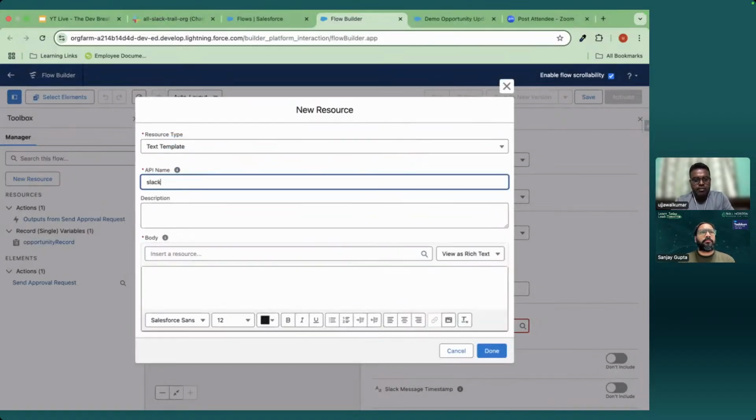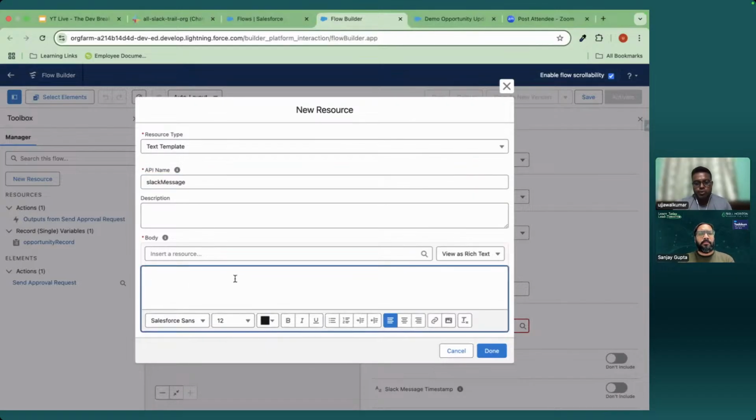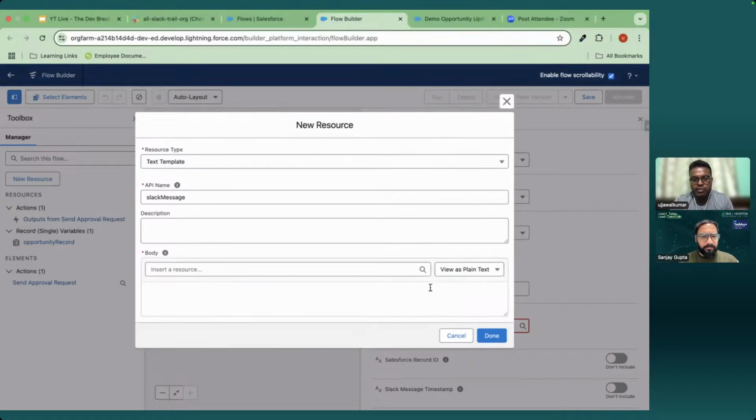We will name the API name of this particular one. I'm naming it Slack message. And now we can define it. Let me convert it to plain text. So I'm just writing: an opportunity record has been submitted for approval.